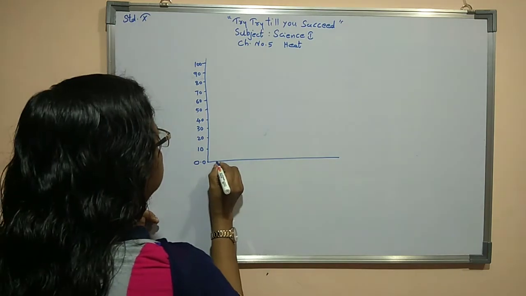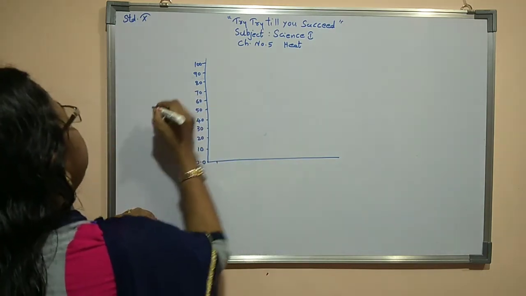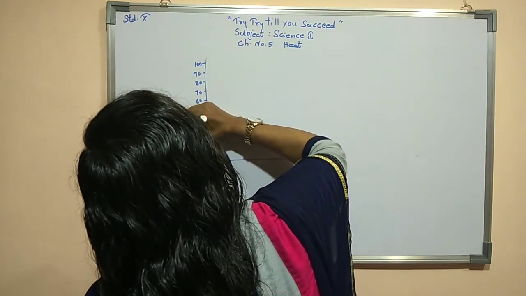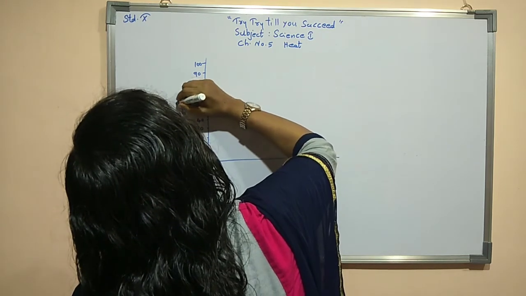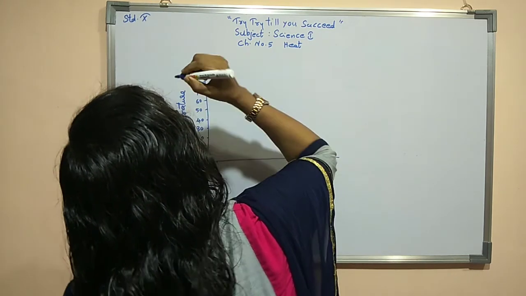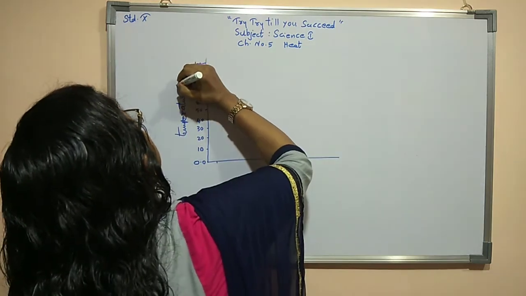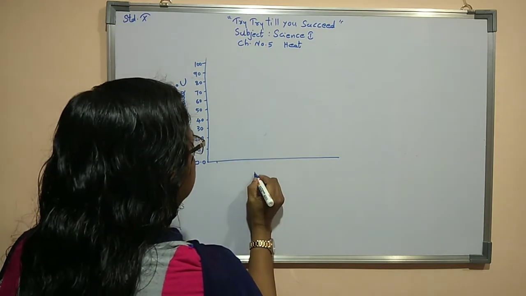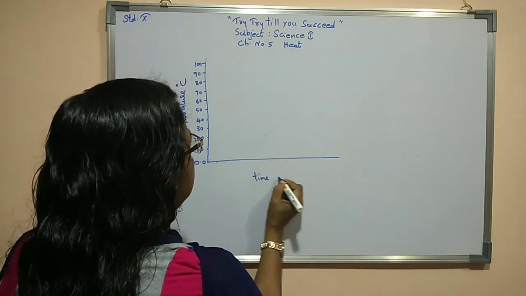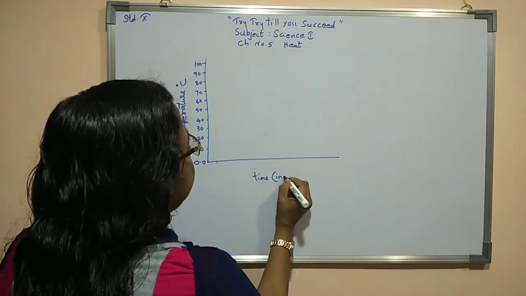Here now time, this is a temperature. We can mention in degree Celsius. Now here time, in bracket, in minutes.